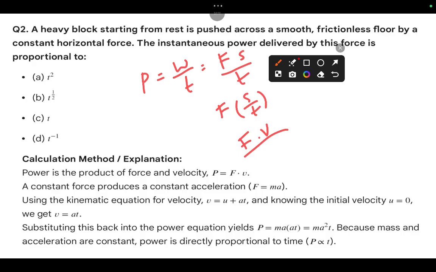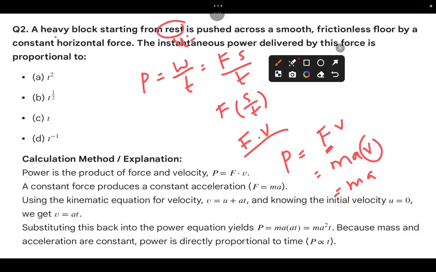Clear? Now P equals Fv. What is F? F is nothing but ma. So P equals m a v. Then, what is the question? A block starting from rest.